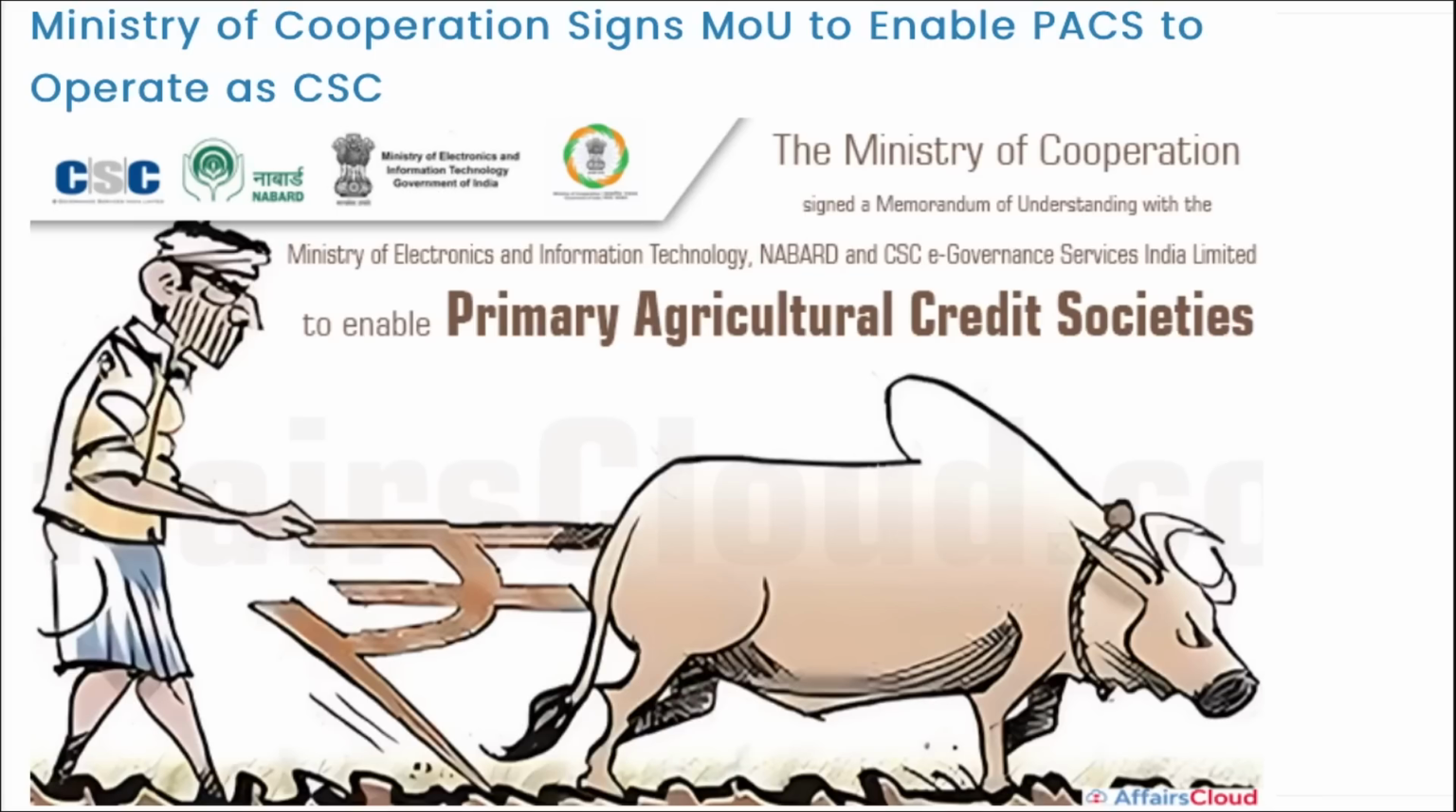Next is: the Ministry of Cooperation has recently signed a memorandum of understanding to enable PACs to operate as CSCs. What are PACs and CSCs? First of all, you need to know this. PACs are your Primary Agriculture Credit Societies and CSCs are your Common Service Centers.